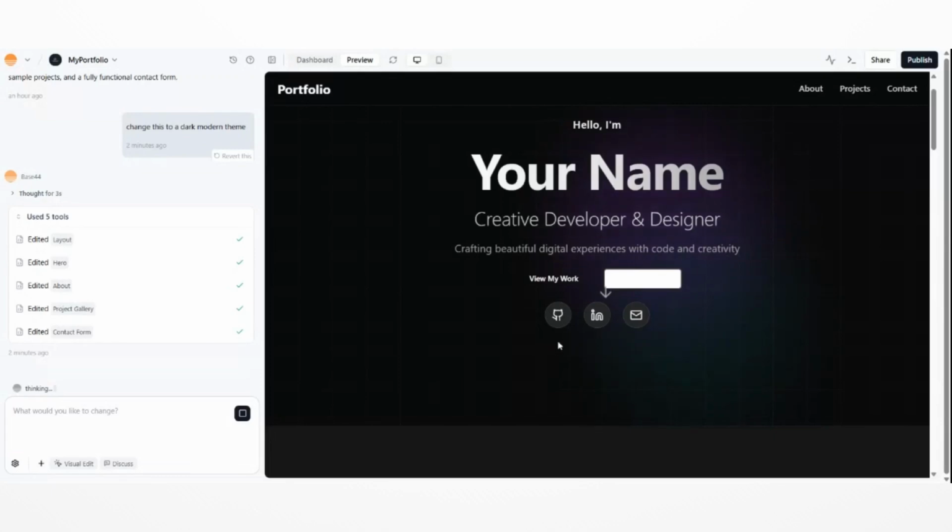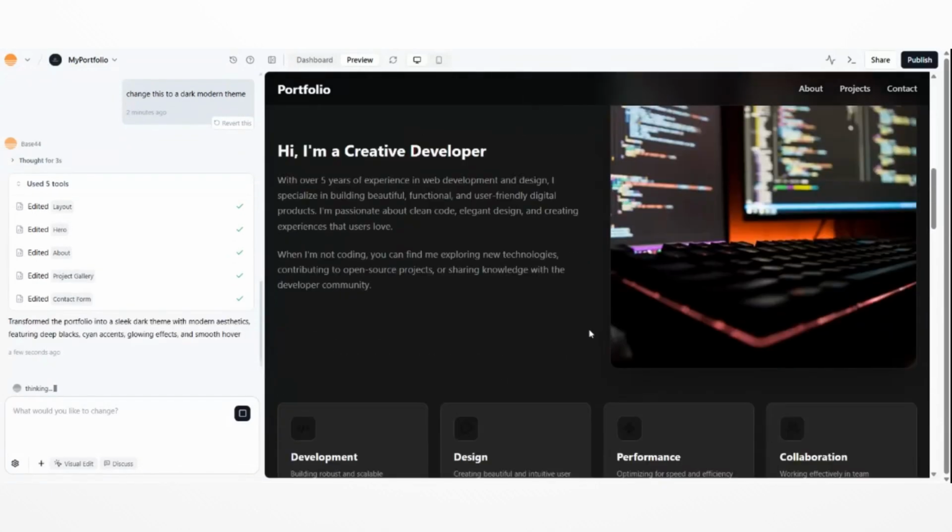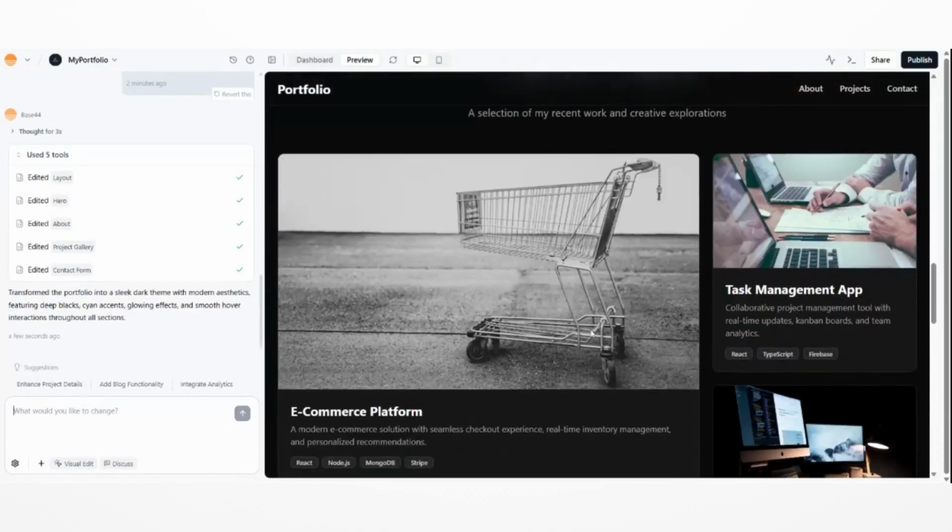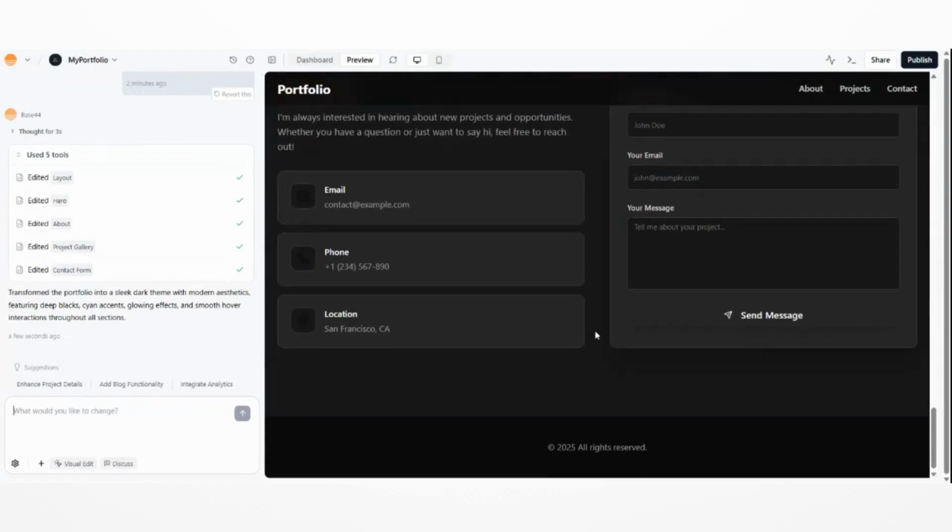Now let us talk about ease of use, because this is huge. Base44 has almost no learning curve. You can literally start building on day one, even if you have never touched a no-code platform before. You think, you speak, you build. It feels natural.